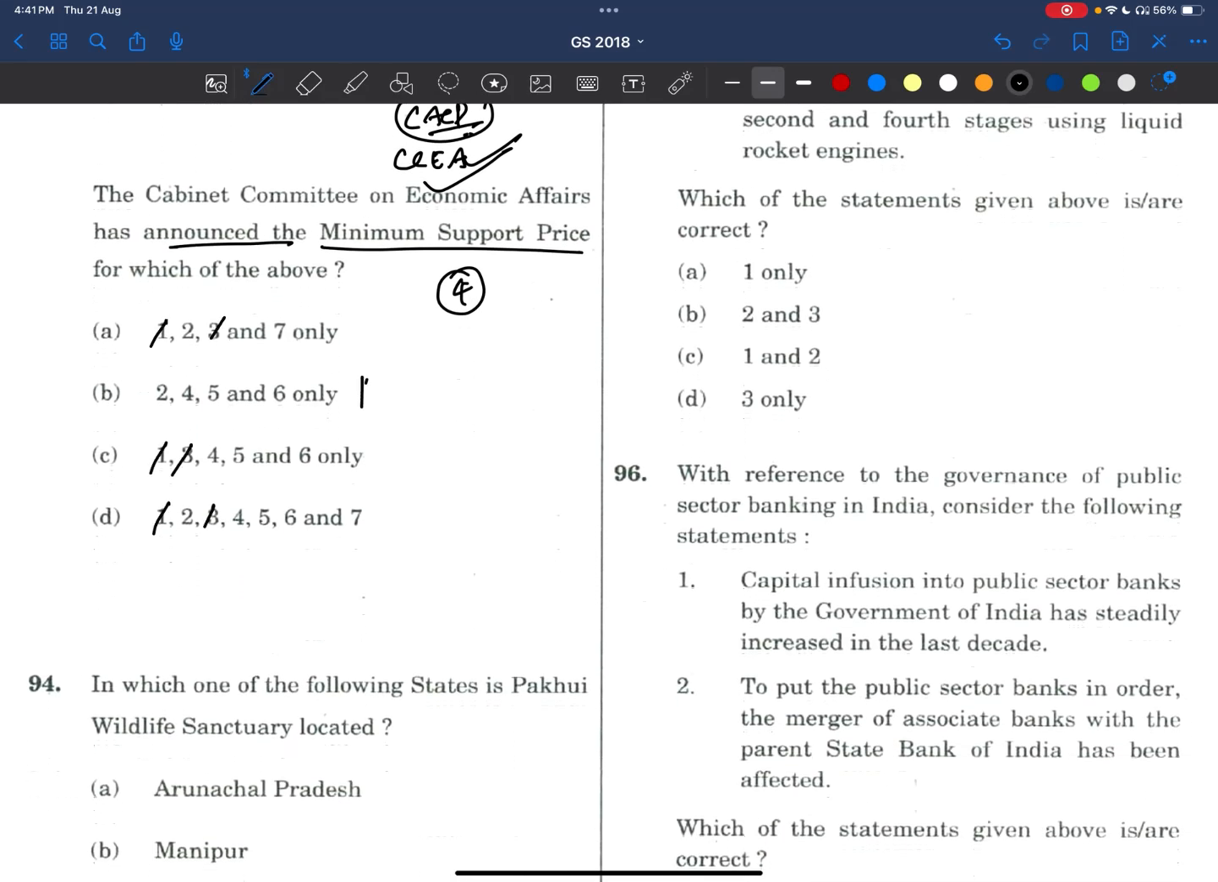Answer is 2, 4, and 2, 4, 5, and 6. Okay. Now what we have to do? We have to read about MSP. MSP is the most important topic, right? It is given both times in a year.